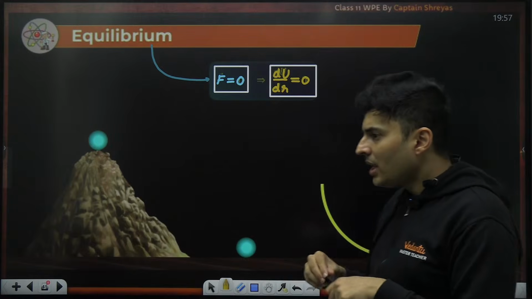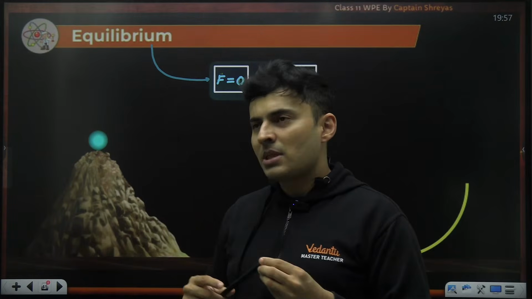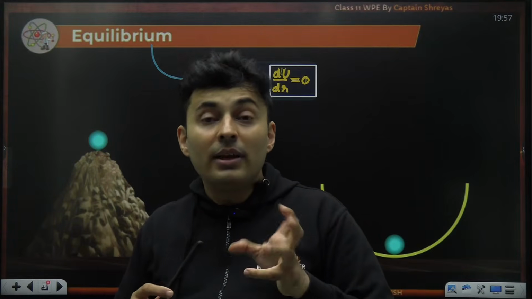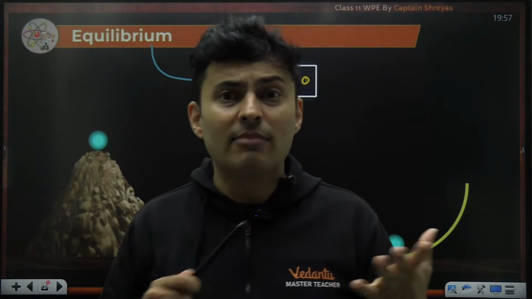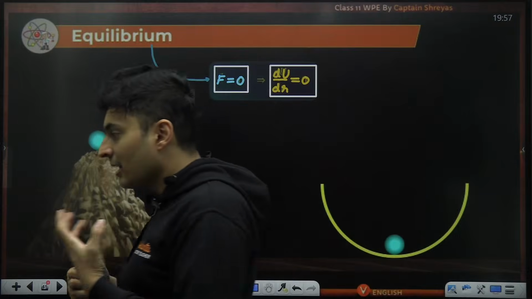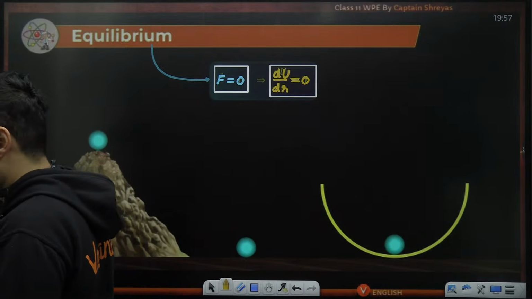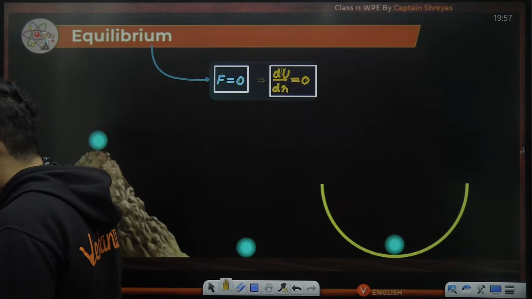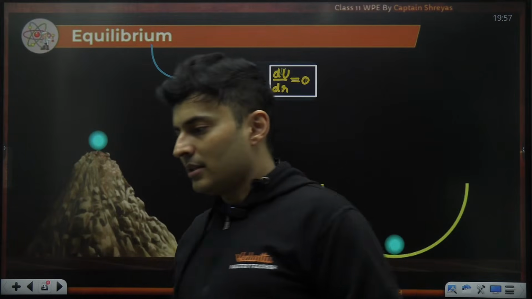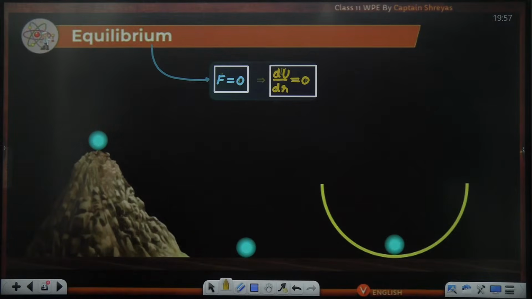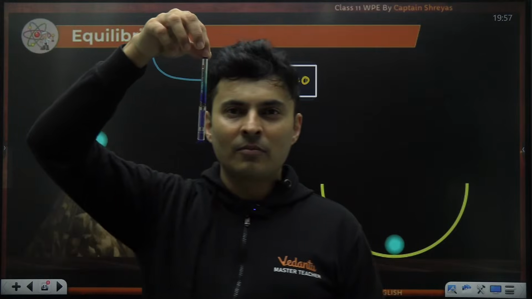Now, I want to understand that when it is in equilibrium, sometimes the equilibrium can be stable, or it can be unstable. Let's understand what is the meaning of stable versus unstable. Say, I am holding this pen like this.